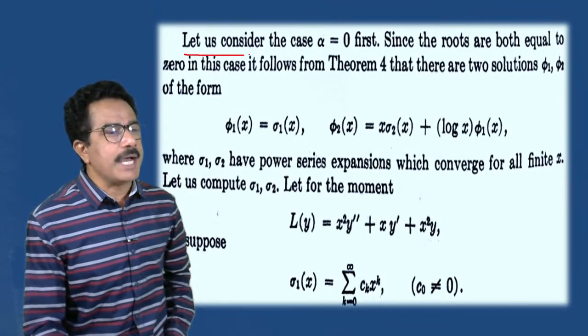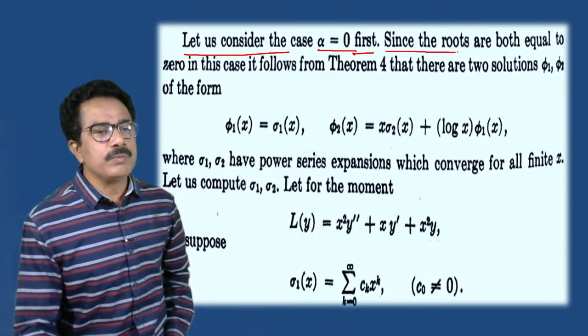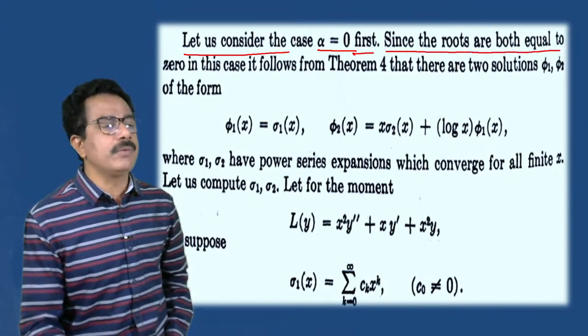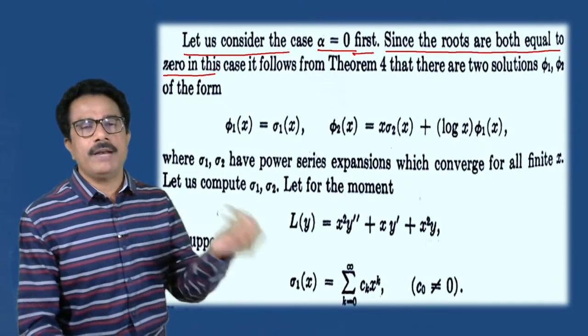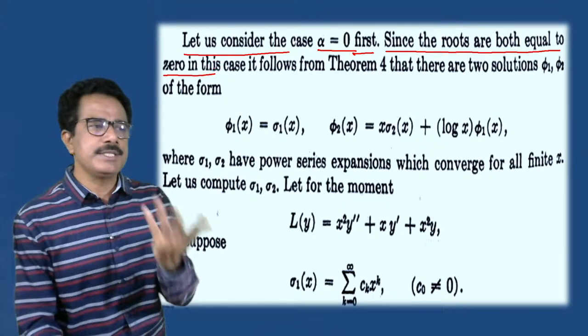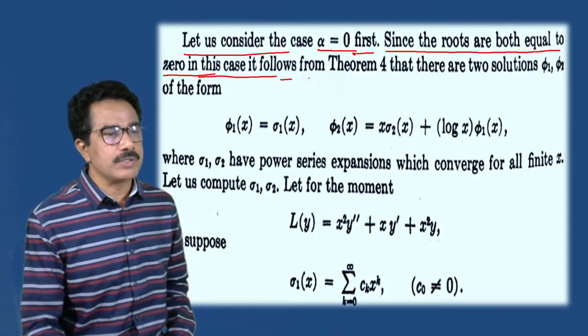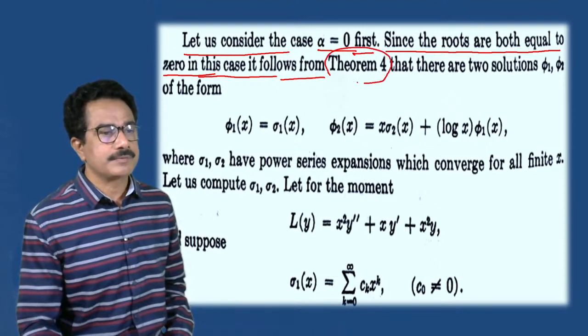Now suppose that alpha is equals to 0. Since both roots will be equal to 0, alpha is equals to 0 means r1 is 0, r2 is also minus alpha means it is also 0, then both roots are equal. In this case it follows theorem 4.